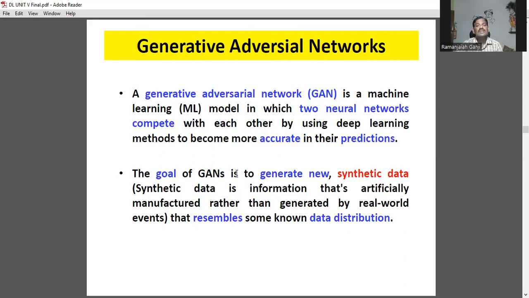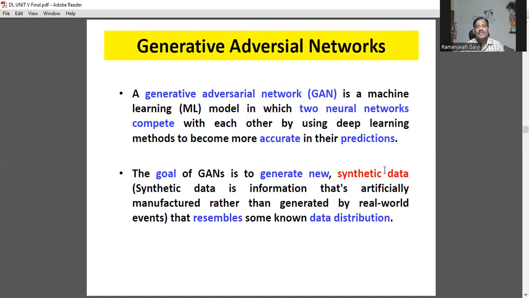The goal of a generative adversarial network is to generate new synthetic data. What is synthetic? Whatever content is in brackets under the red line is a definition for that. That is only for your understanding. I think there is no need to write the same in brackets. There is no need to write it in examinations.